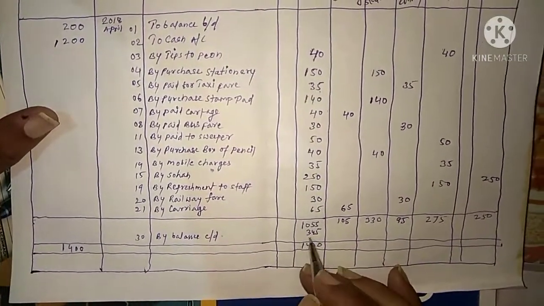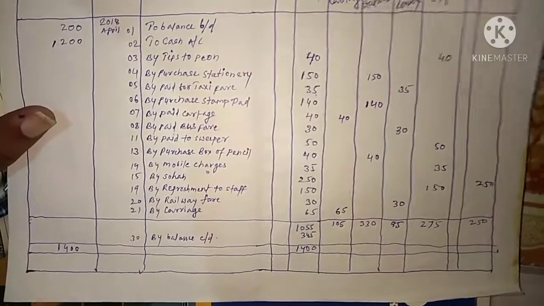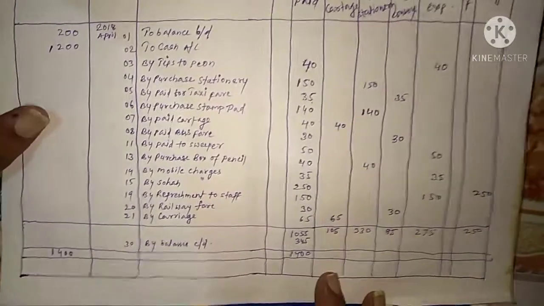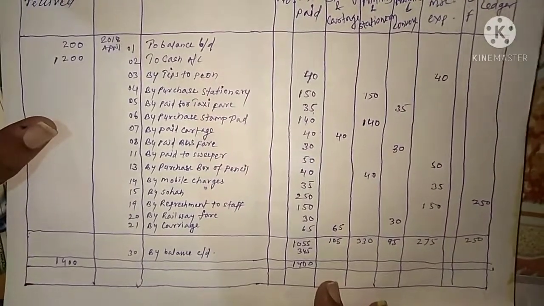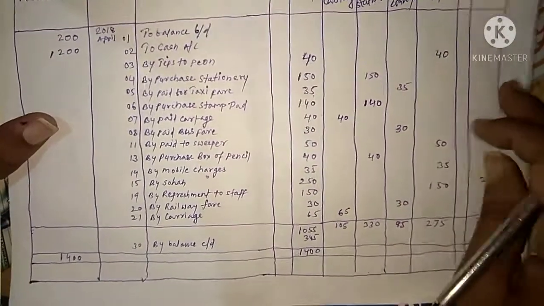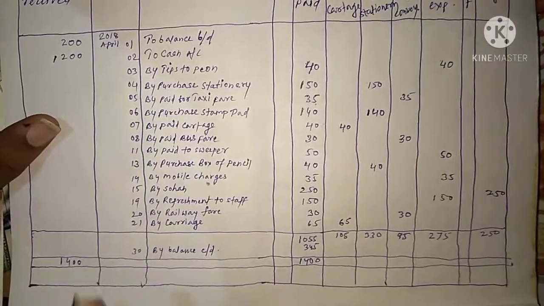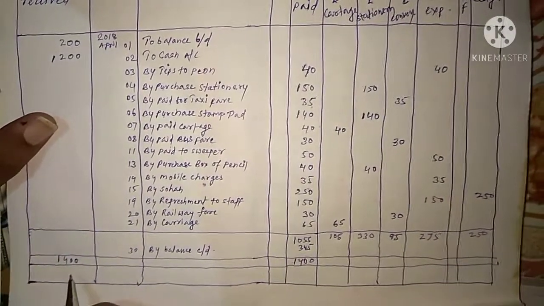And then this balancing 345 we have to transfer to the new opening balance.